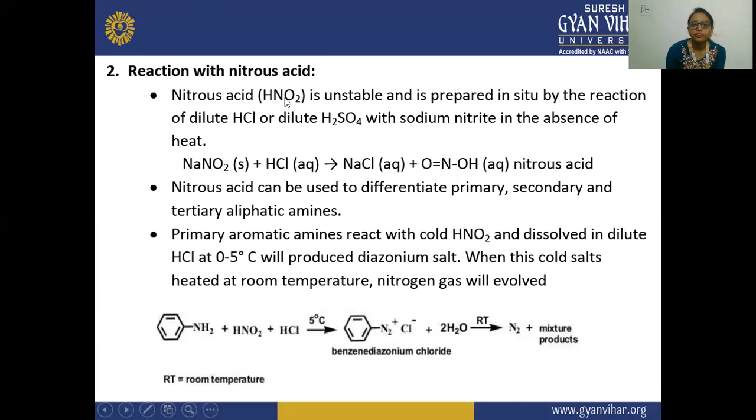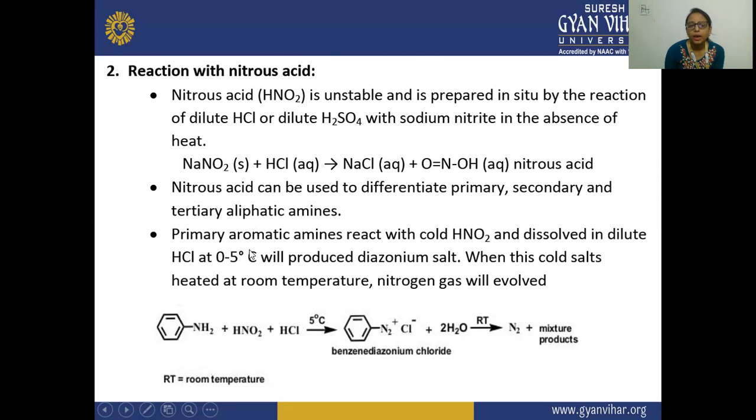Next is the reaction with nitrous acid. So here you can see the nitrous acid is unstable and is prepared in situ by the reaction of dilute HCl or dilute H2SO4 with sodium nitrite in the absence of heat. So this is your sodium nitrite, and this sodium nitrite is reacted with this HCl, and there is a formation of this NaCl in aqueous solution. After that, this is reacted with this nitrous acid. And nitrous acid can be used to differentiate primary, secondary, and tertiary aliphatic amines.